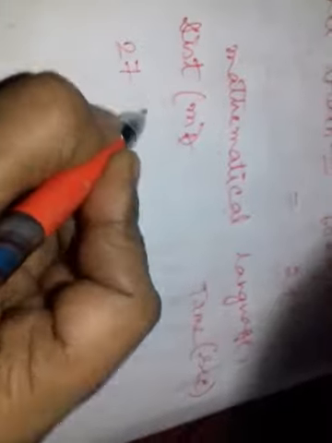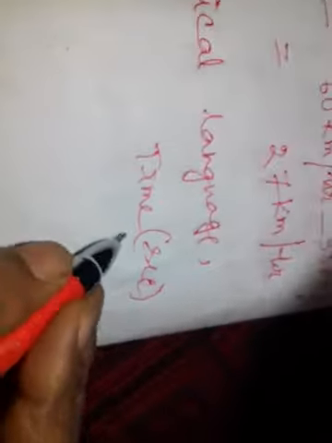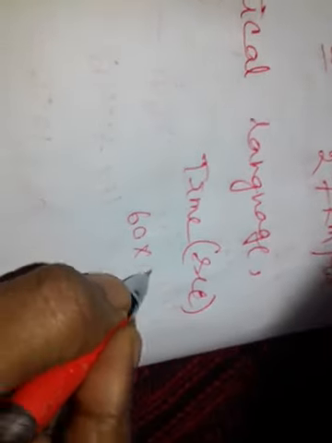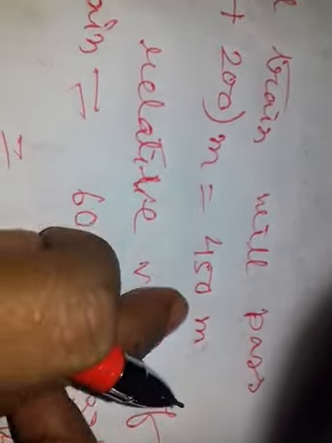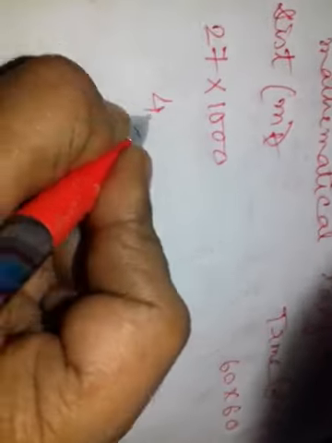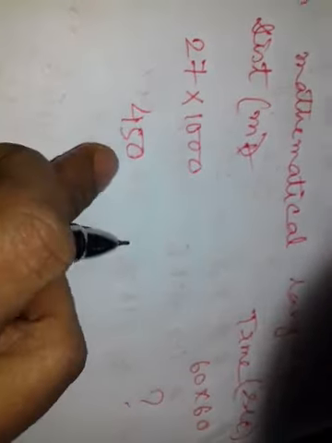Now what is the relative velocity of the mail train? 27 km per hour. That means 27 into 1000 meter, it goes in 60 into 60 second. Then how much it has to go? 450 meter. So 450 meter it will go in how much time?